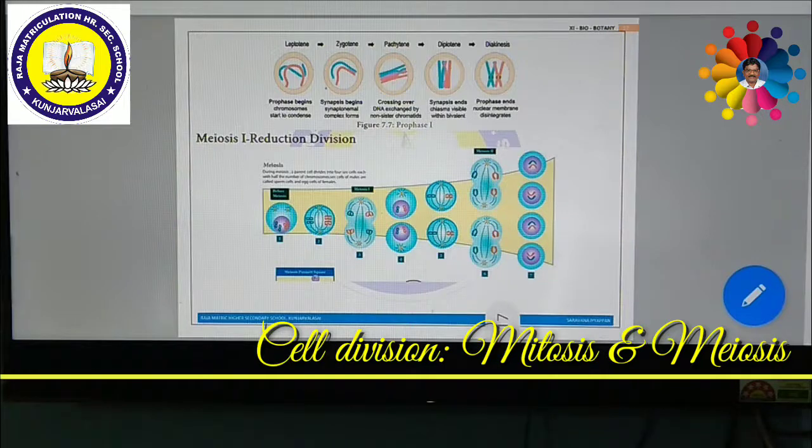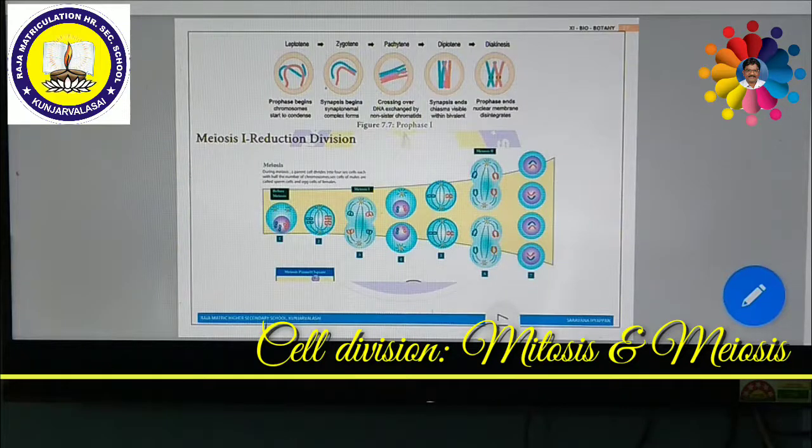Homologous chromosomes line up separately on the metaphase plate in mitosis. Homologous chromosomes line up in pairs at the metaphase plate in meiosis. Homologous chromosomes do not pair up in mitosis, but in meiosis, homologous chromosomes pair up to form bivalents.